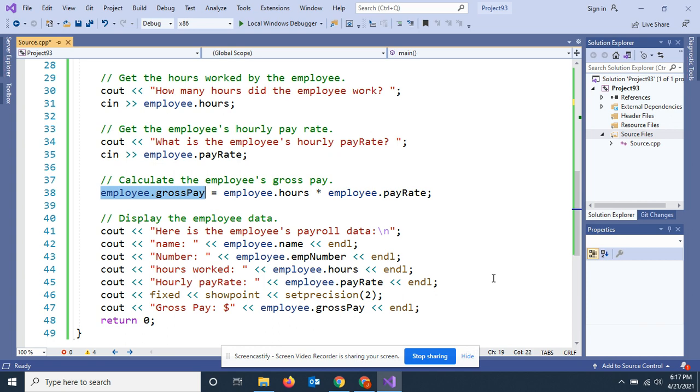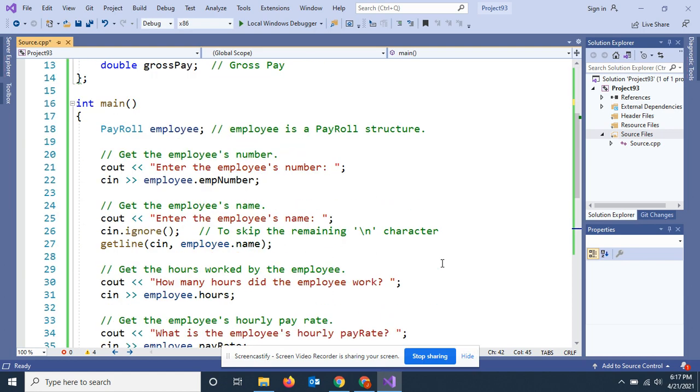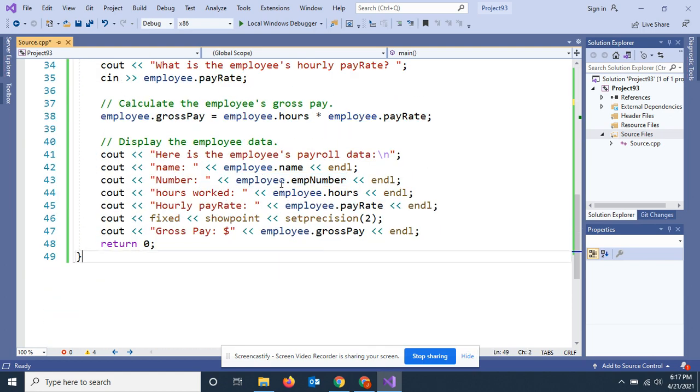This probably doesn't seem very complicated, and it's not, but it's stuff you've got to be careful with. For the cout, I'm just going to do, here's the employee's payroll, here's their name, and you can see how when I cout this, it's the same way as I cin. It's employee.name, employee number. One thing I want to point out is I could have made many structs. Once I declared this struct, I could have made 5 or 6 different names, and it's always going to be the same.